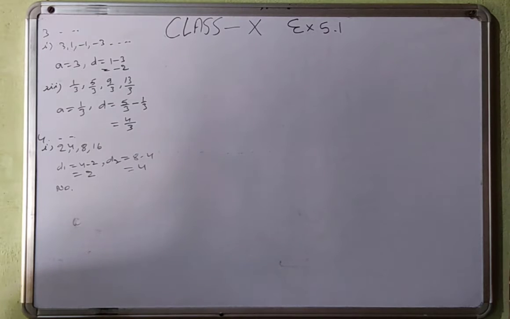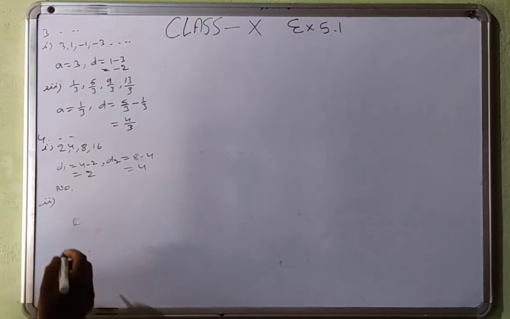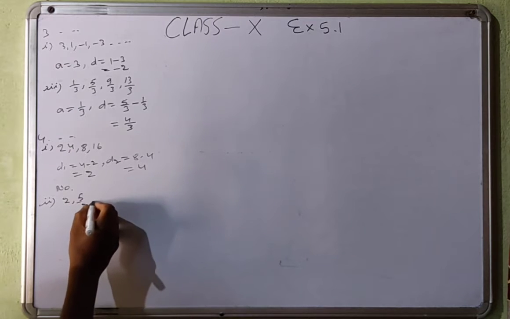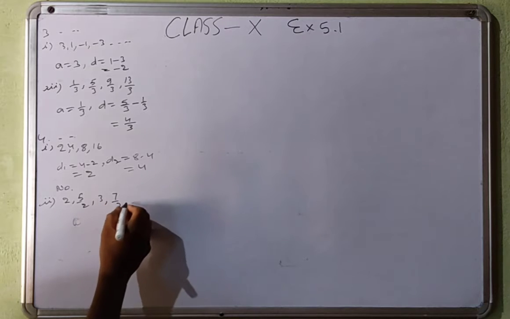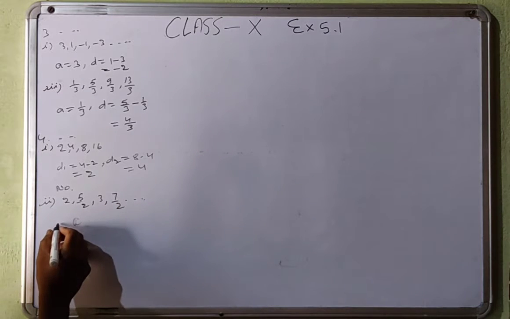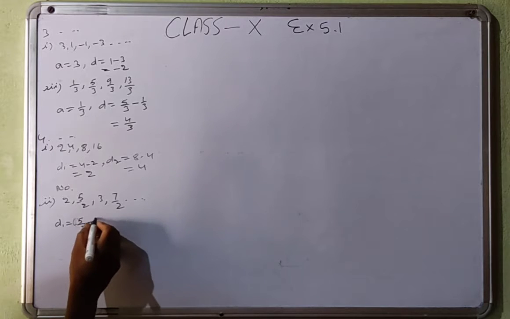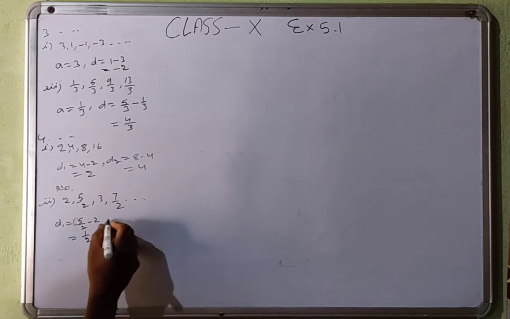And then we will see the second part also, that 2, 5 upon 2, 3, 7 upon 2. So D1 is equal to 5 upon 2 minus 2 is equal to 1 upon 2.